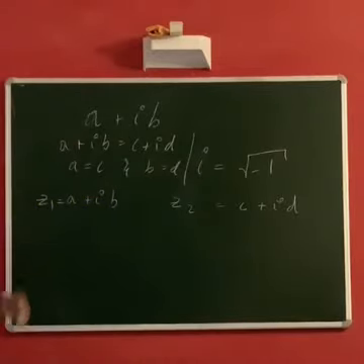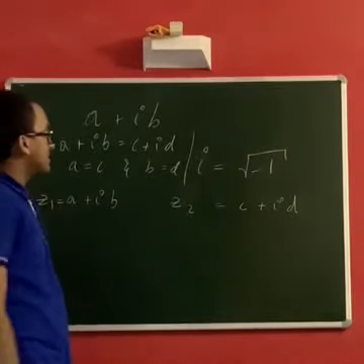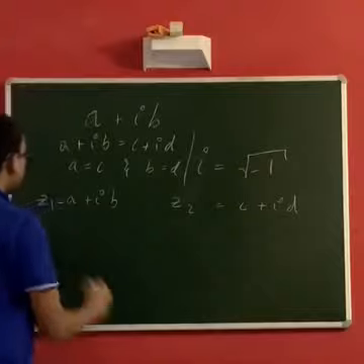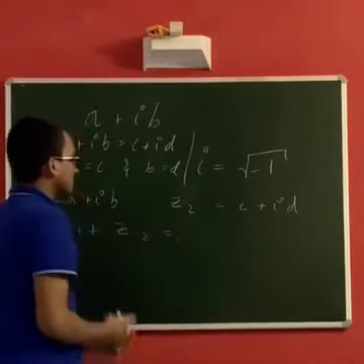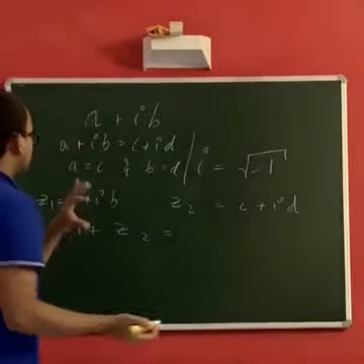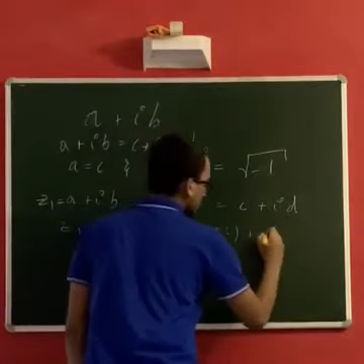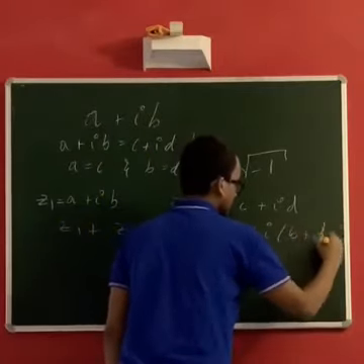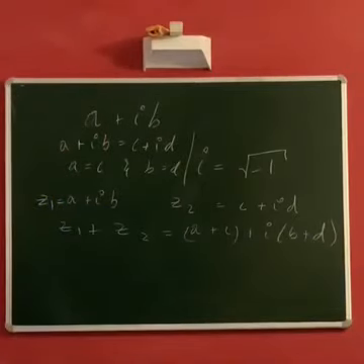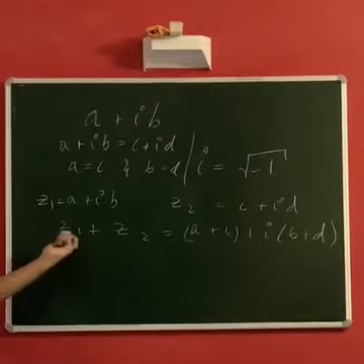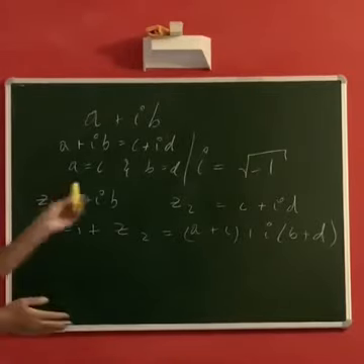So coming back to the definition of addition in complex numbers, say z1 is a plus ib and z2 is c plus id. Then you define z1 plus z2, as many of you might have guessed, since it's a very natural definition, as a plus c plus i times b plus d. Just component wise addition. Nice. This is our definition of addition for complex numbers. Let's just have a look at some properties of addition.